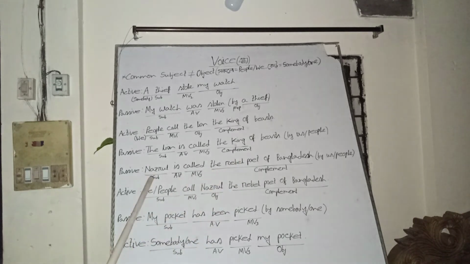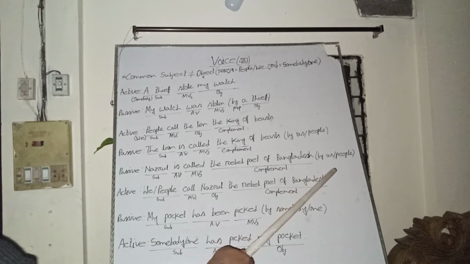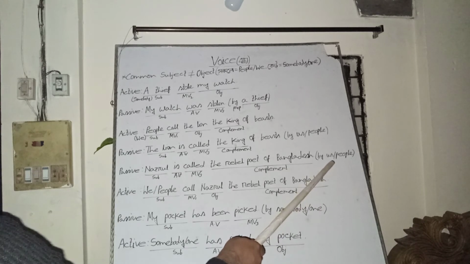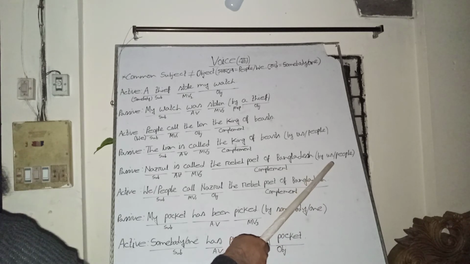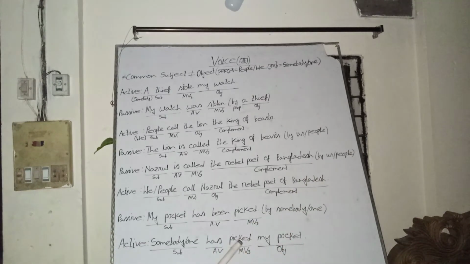It is the subjective complement, and the actual subject as the object of the by preposition will be omitted here or understood here.